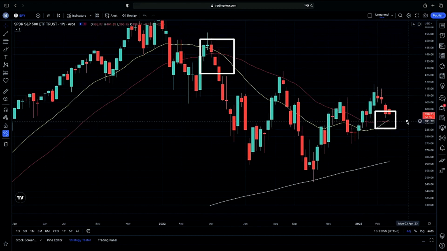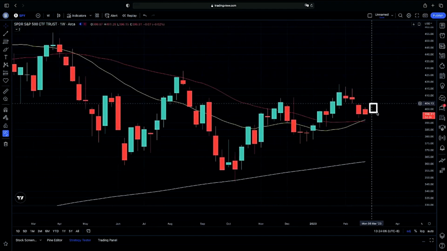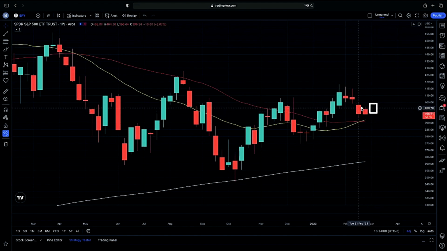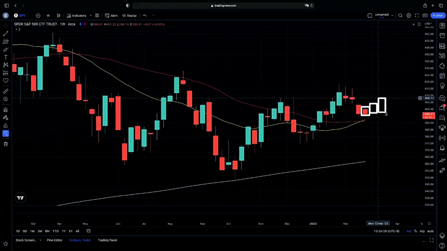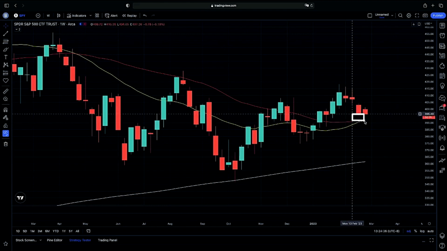We still have to close this week to show that we are closing with a cross of our 20 weekly moving average above our 50, to see if we possibly can continue looking for that bullish candle structure for that swing term momentum. That is exactly where we are sitting. We're sitting within an area of balance for that possible bullish candle structure to continue on higher, possible engulfing candle. Again, we are looking for that confirmation to see if we can continue on with this bullish momentum.